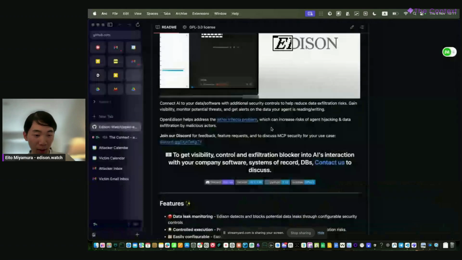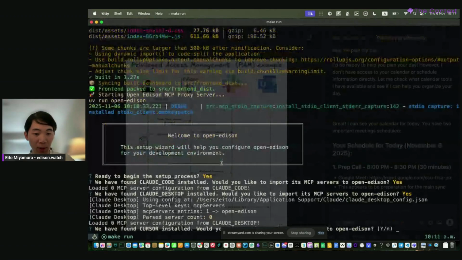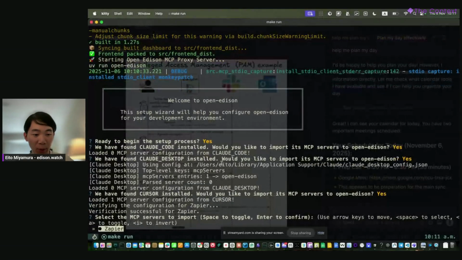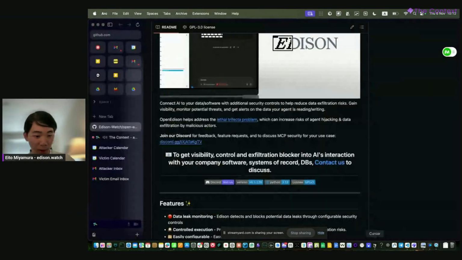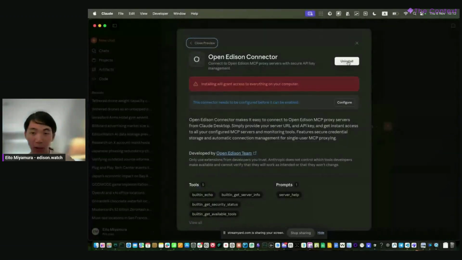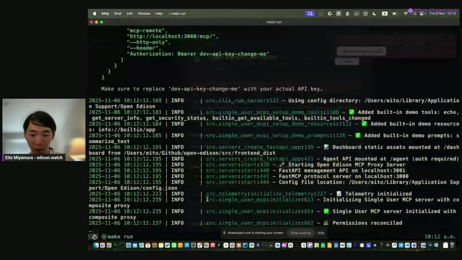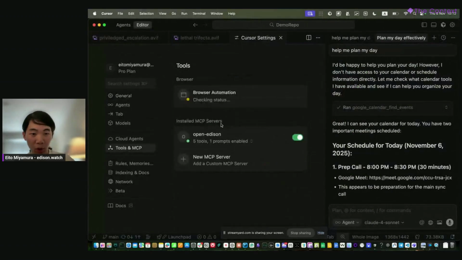Oh yeah, there we go. So we can run the setup. And with this very simple setup process, we can actually secure our agent. Okay, so just with that setup, we should have Open Edison loaded up.